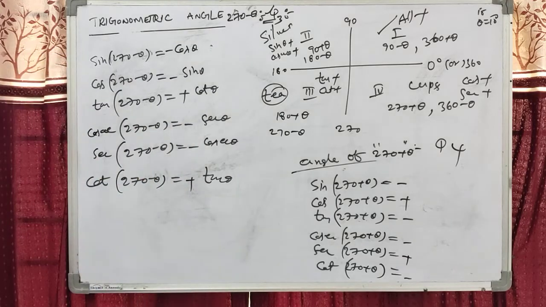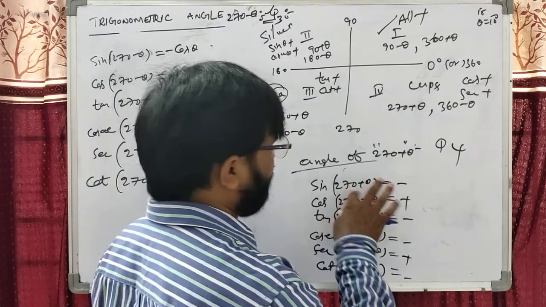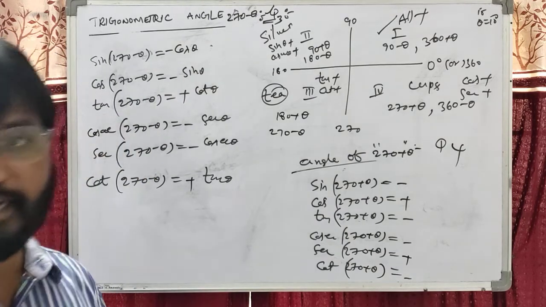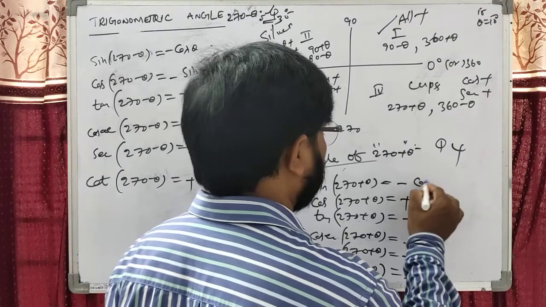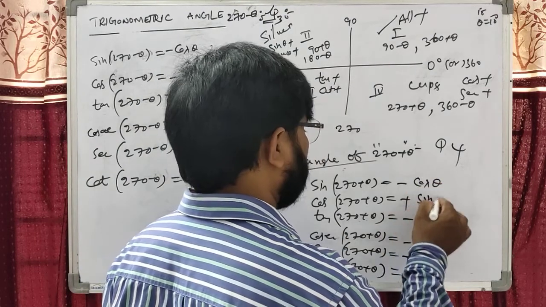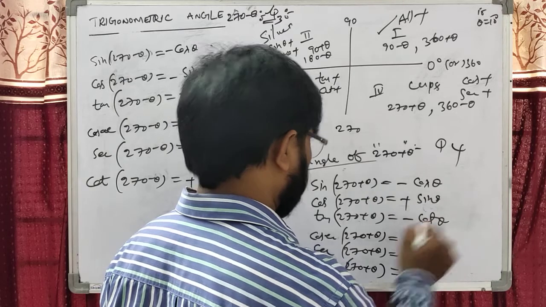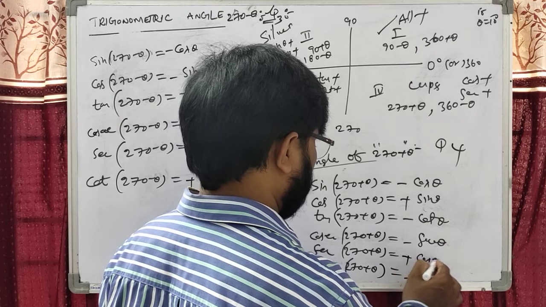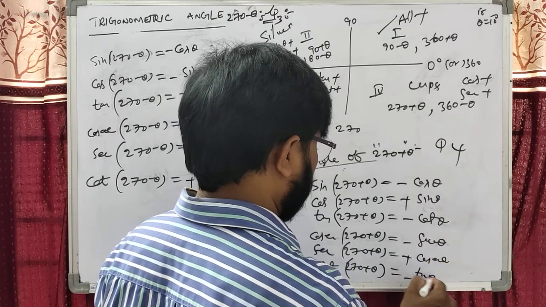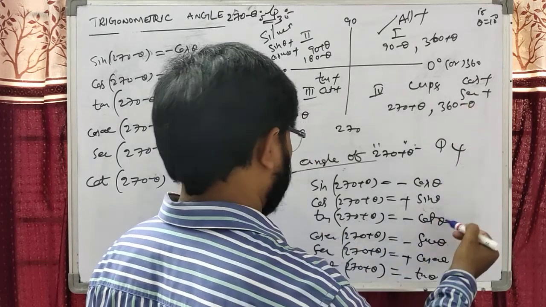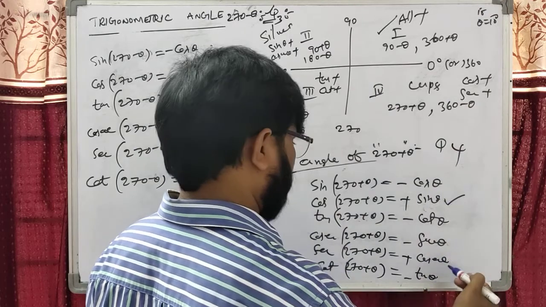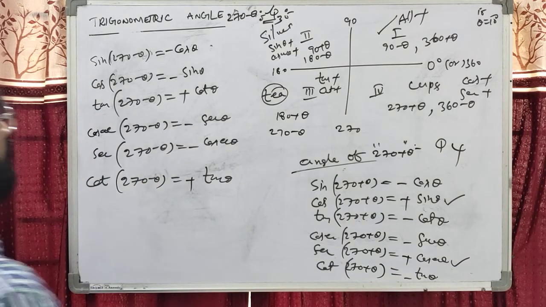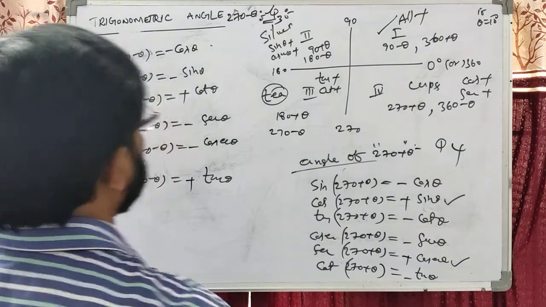Okay students, so as already explained, when the angle is either 270 plus theta or 270 minus theta, or 90 plus theta or 90 minus theta, sine theta becomes cos theta. Cos theta becomes sine theta. Tan becomes cot. Cosecant becomes secant. Secant becomes cosecant. Cot becomes tan. Dear students, in Q4 which are positive? Cos and secant.